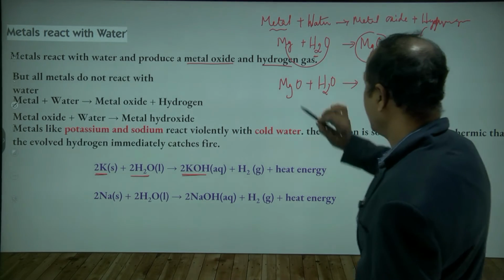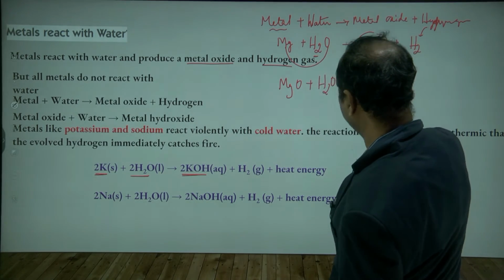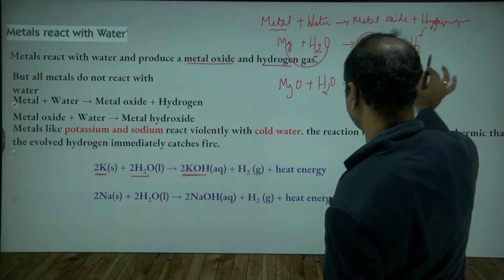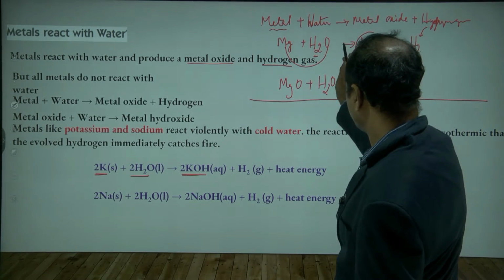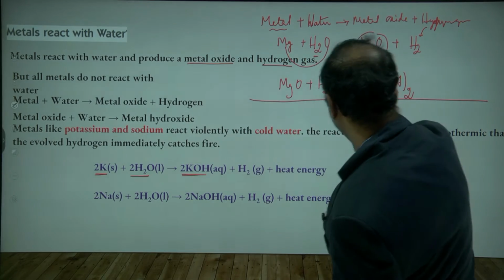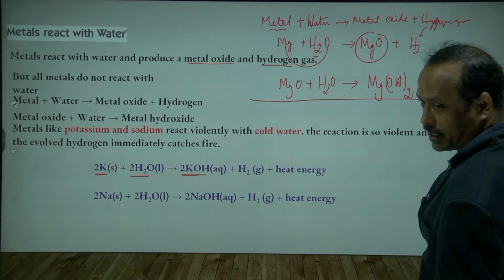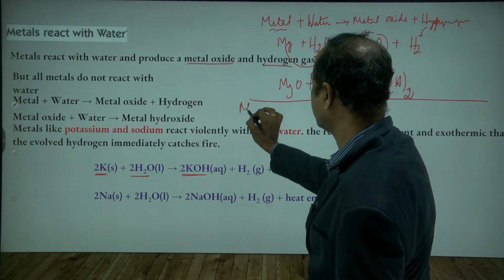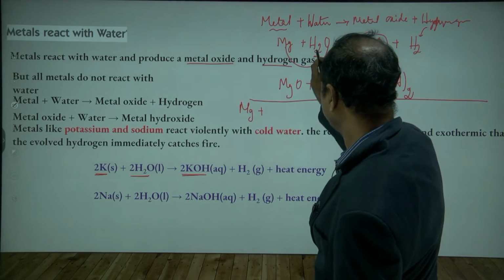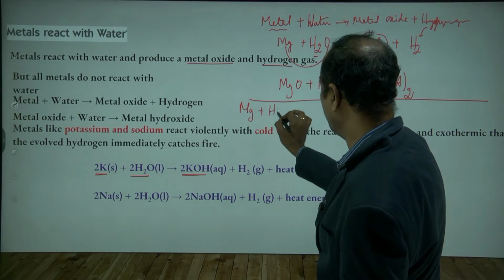Now if I combine both reactions, the left side of the arrow I write together and the right side together. Left side: magnesium plus water, H2O.